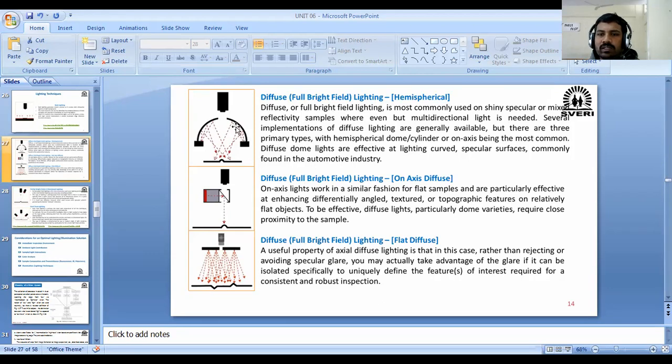Then we require this hemispherical light. Why is it required? Because it will produce complete lighting on the object. The hemispherical diffuse light can provide complete lighting to the object. If it is not hemispherical, then how can we observe the complete object? Or you might have seen this type of lighting in Photoshop.